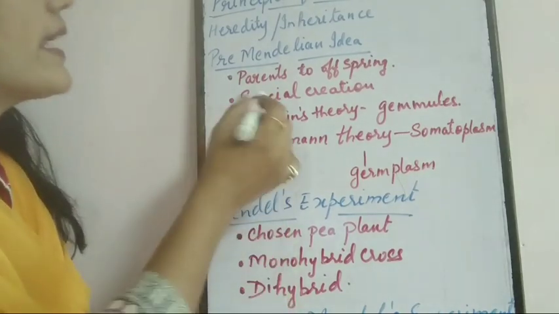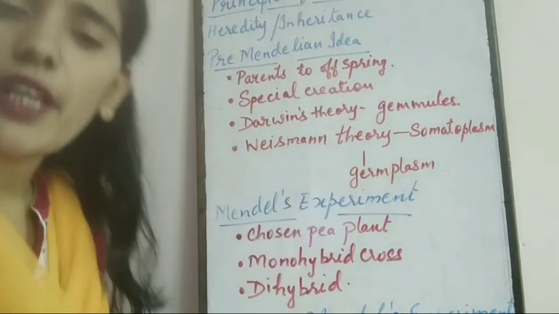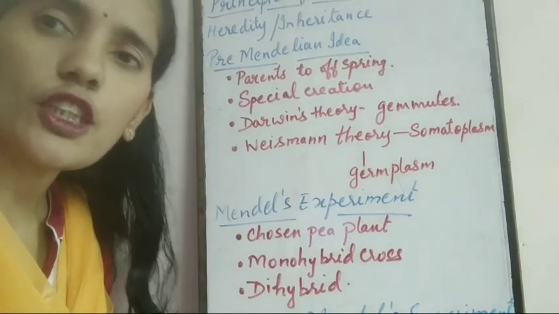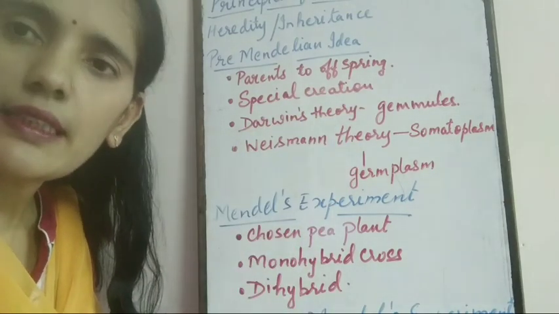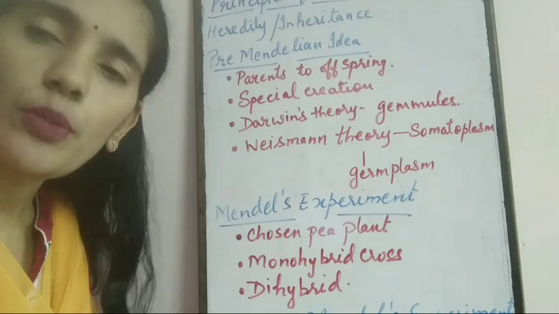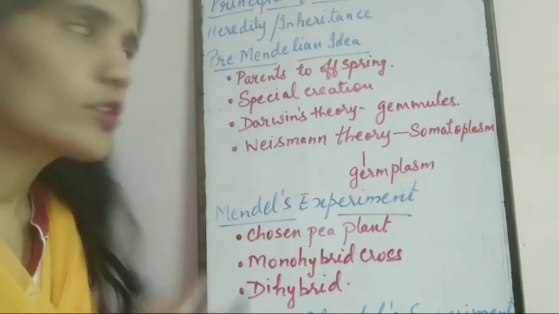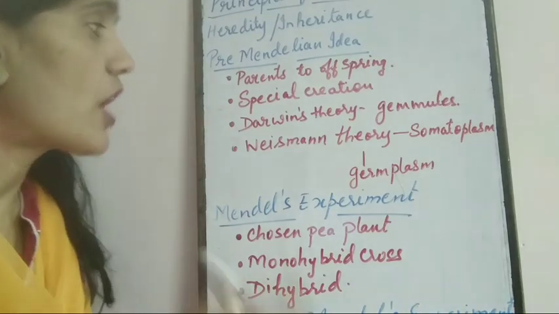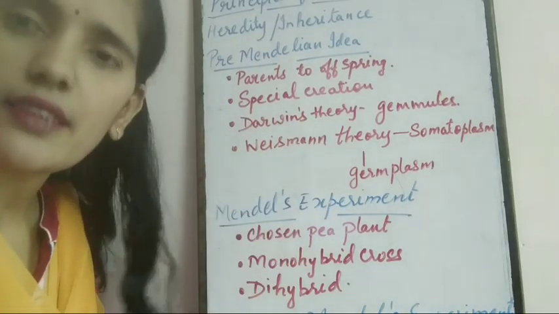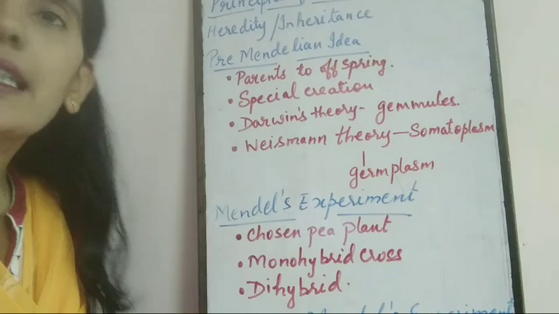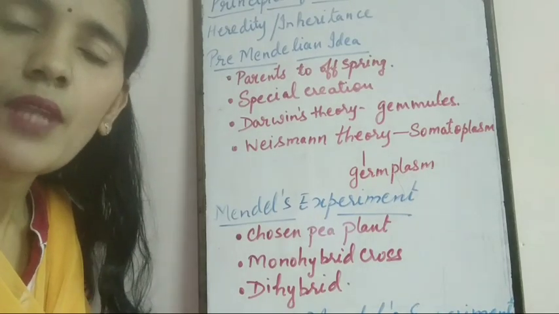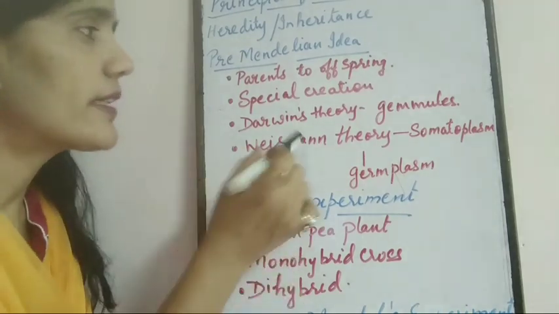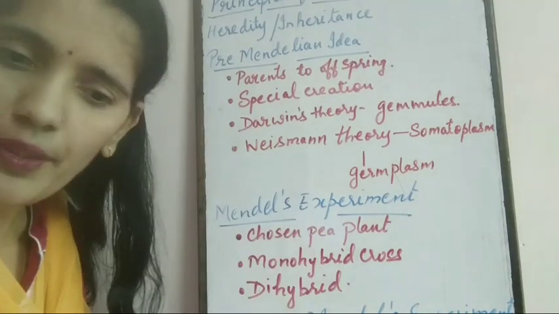Next was special creation. The religious belief was that special creation is there, that God has created human beings. So, this theory and the blending theory were not approved. Now, after that, Darwin gave a theory. Charles Darwin gave the hypothesis of pangenesis.